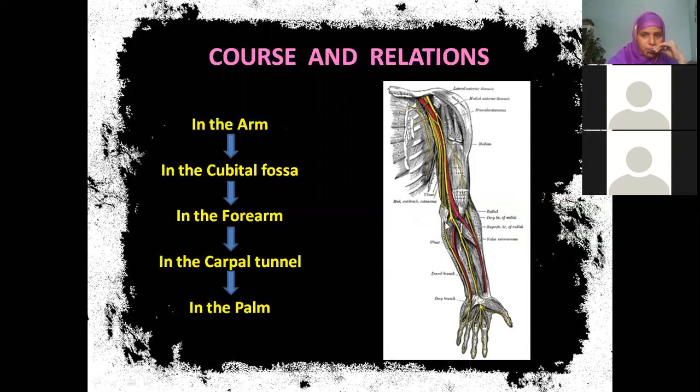Now, we know here we have a muscle called pronator teres. That means on the medial aspect of cubital fossa, we have pronator teres. It has humeral head and ulnar head. So the median nerve pierces between these two, and then it goes on supplying the front of the forearm. What is the other name given to median nerve? Laborer's nerve, because it is supplying all long flexor tendons of forearm.